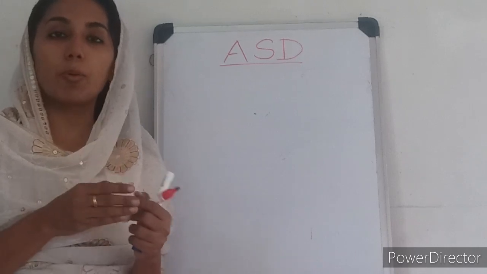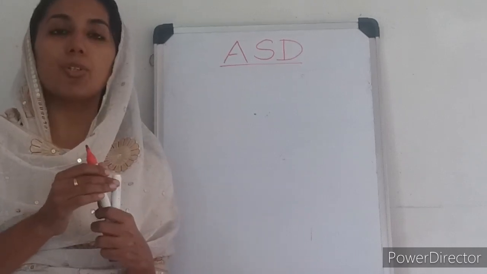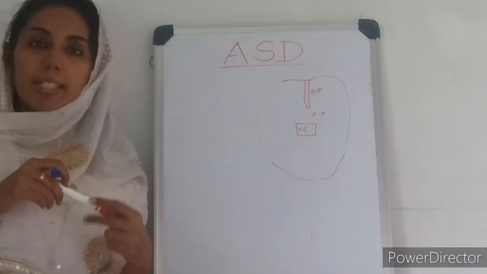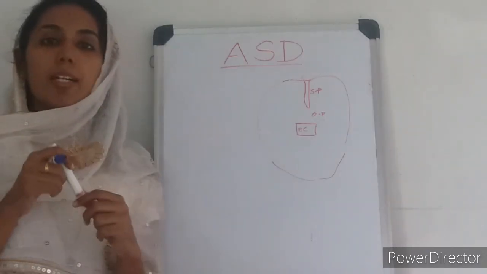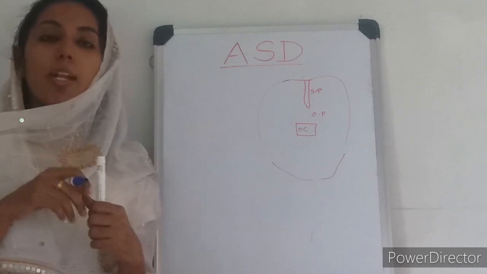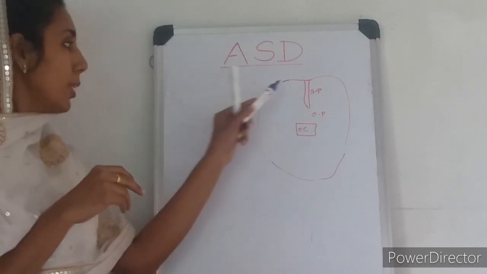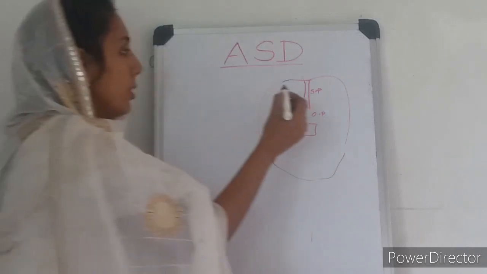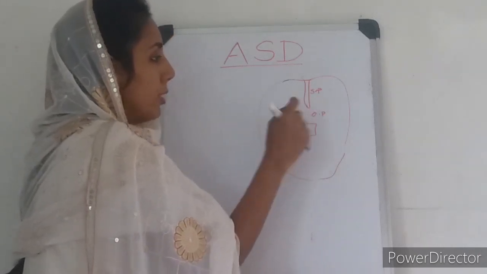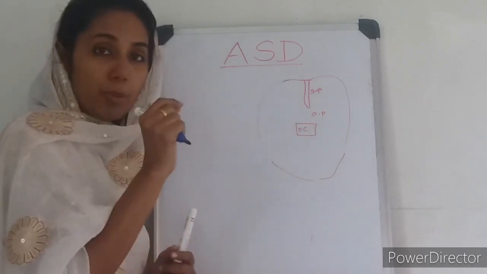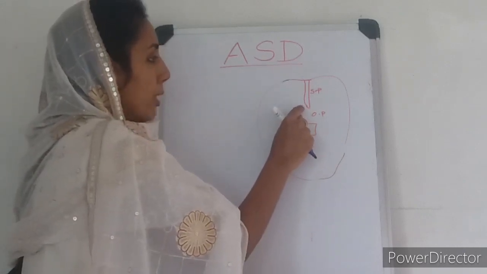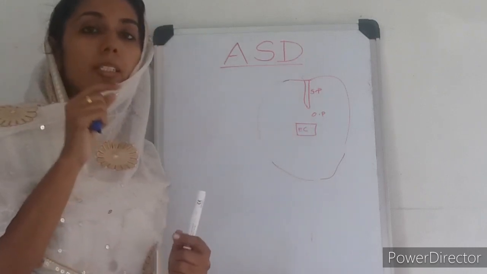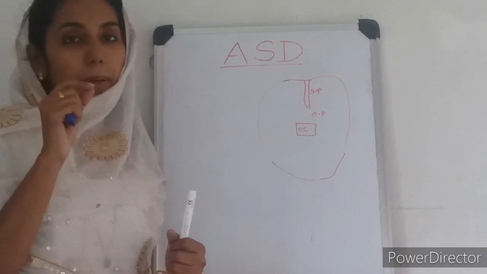Before going into the details of ASD, we should know a bit about the embryology of ASD, the development of the atrial septum. This development of the septum starts around the 4th week of gestation. There is a growth of a septum primum from the roof of the primitive atrium. Once it starts growing from the roof, it grows towards the endocardial cushion. There is a gap between the end of the septum primum and the endocardial cushion, which is the site for the ostium primum ASD.